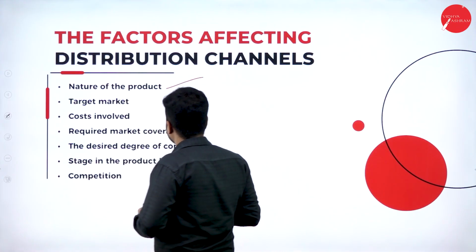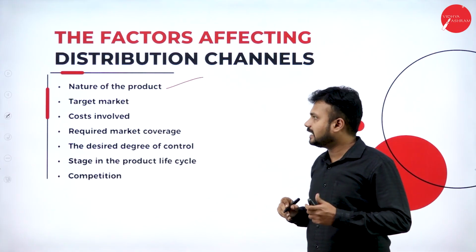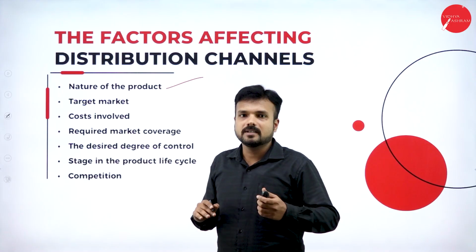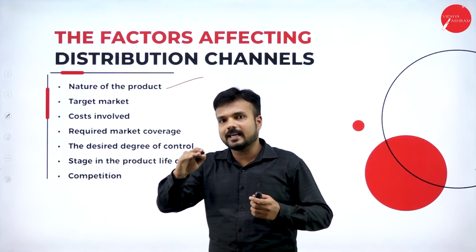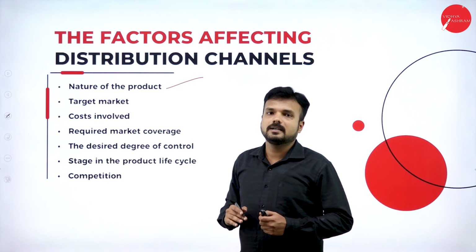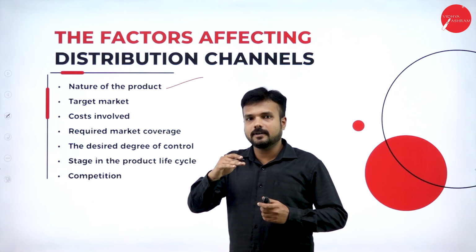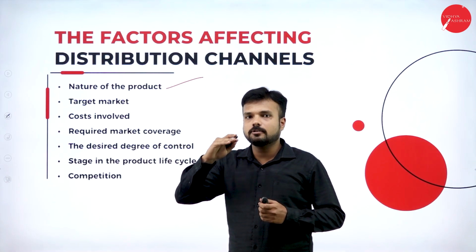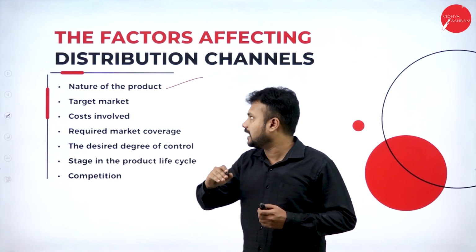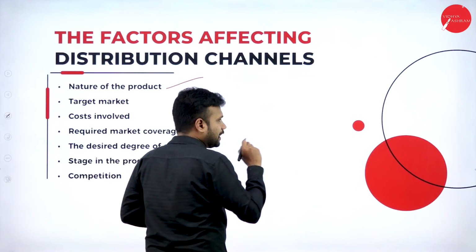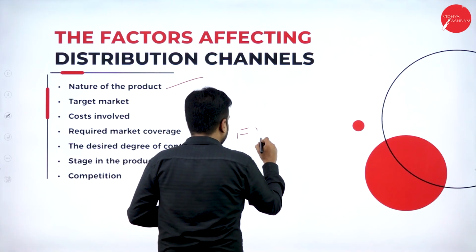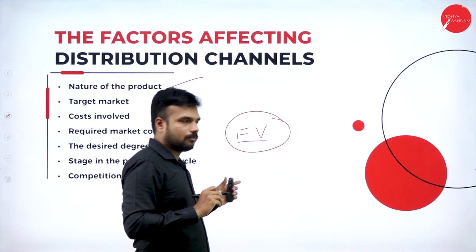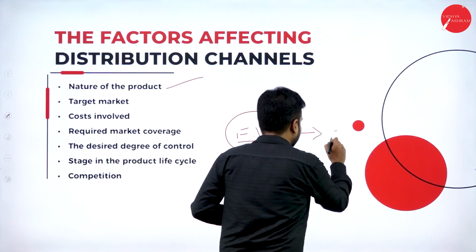Nature of the product. The distribution channel is also decided based on the nature of the product. Most of the perishable goods can be delivered directly from the manufacturer to the end user, that is the consumer. Most of the durables should be transferred through intermediaries. Just I will give you an example. Perishable products like fruits and vegetables should be directly transferred from the farmer to the end user of the commodity. We call it a consumer.